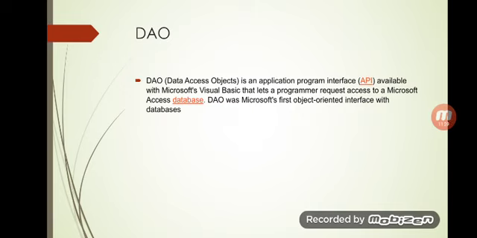Okay, now the next one is DAO, that is data access object. It is an application program interface, that is API, available with Microsoft's Visual Basic, that lets a programmer request access to a Microsoft Access database. Okay, DAO was Microsoft's first object oriented interface with database.